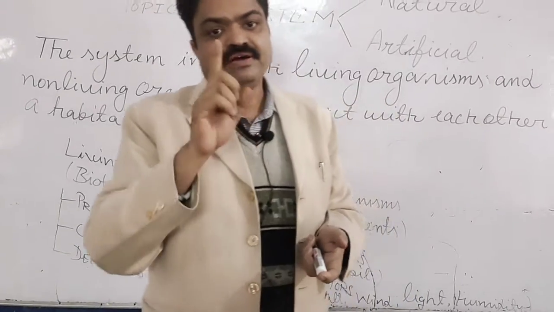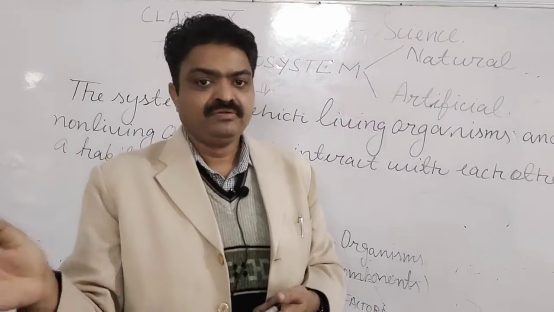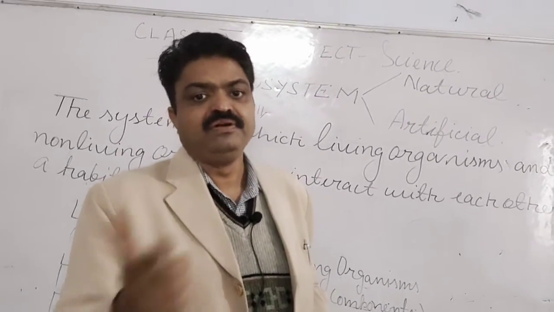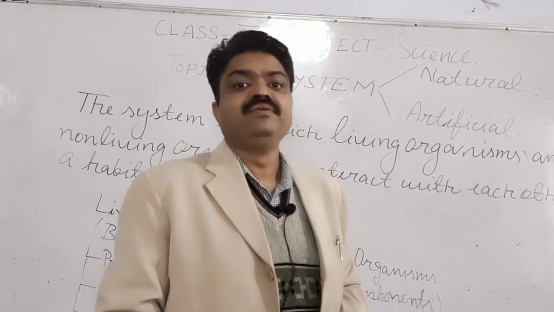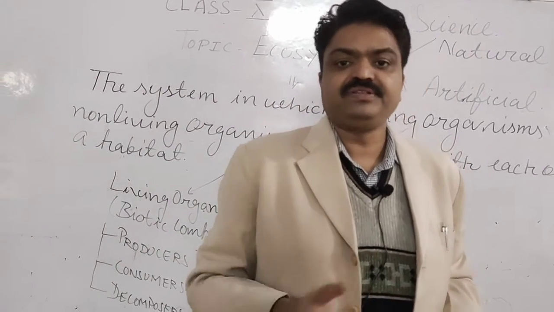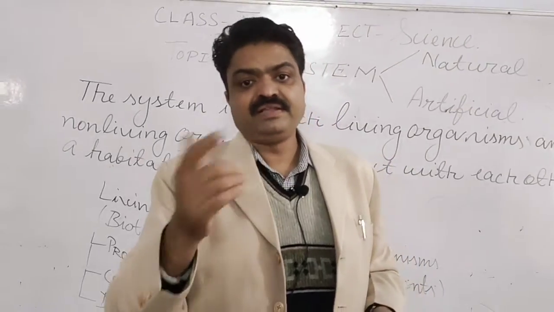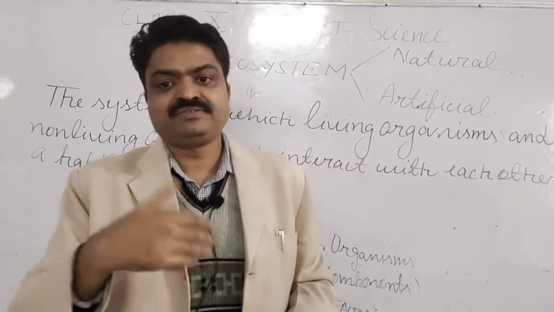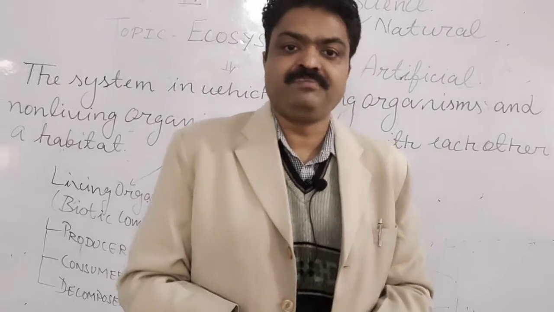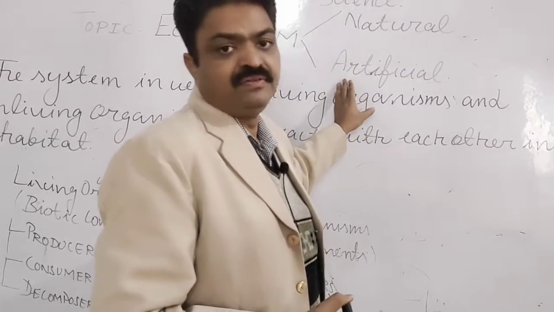And the first example I have told you is the zoo. Zoo is an example of artificial ecosystem. A bird in a cage is an example of artificial ecosystem. Like this, aquarium, in which we keep the fishes. Aquarium is also an example of artificial ecosystem.